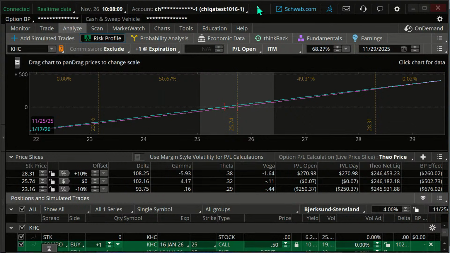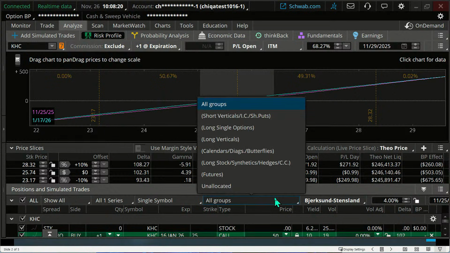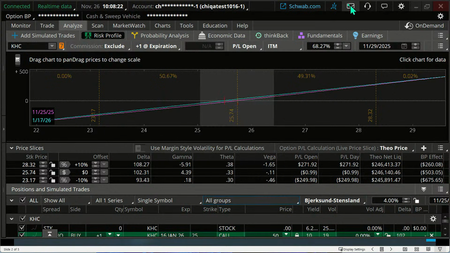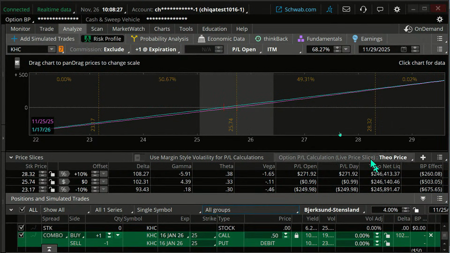Let me adjust this so the bottom of our screen is not cut off. And I did not help. I think I made that worse. Did I? Come on. Hold on one quick sec here. Anyway, there you go.